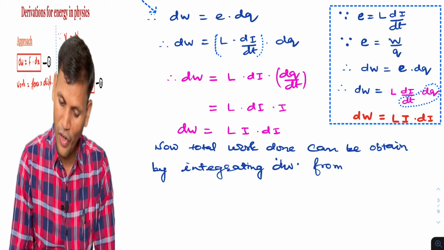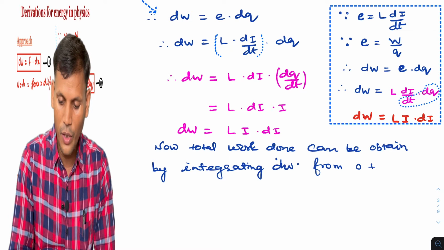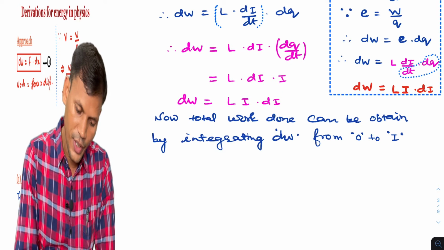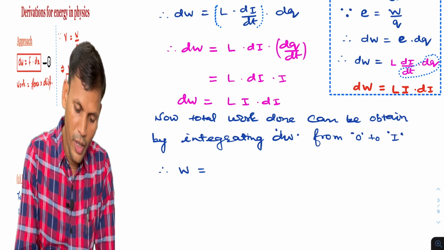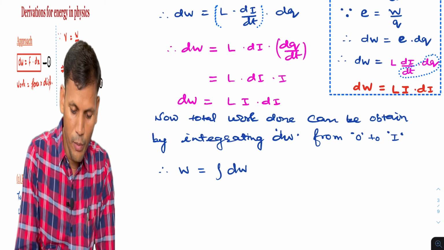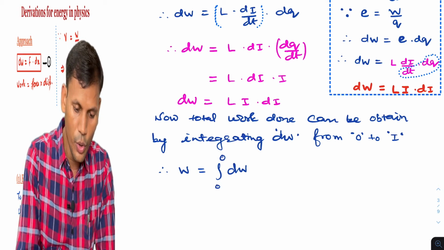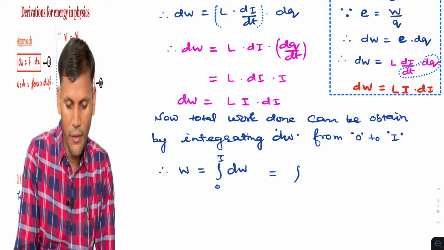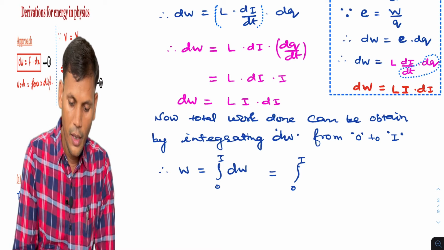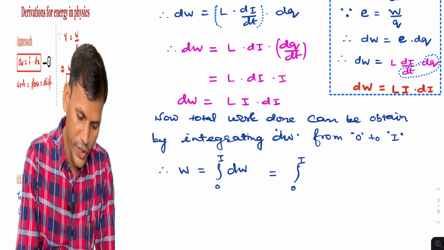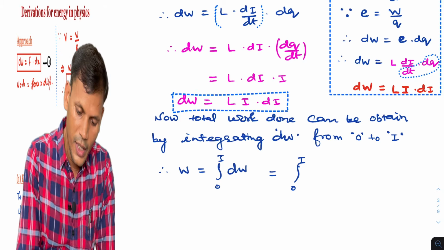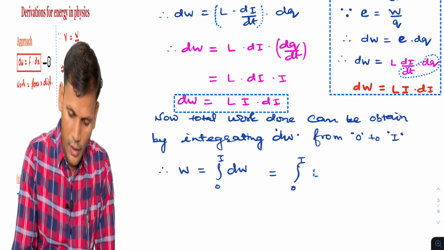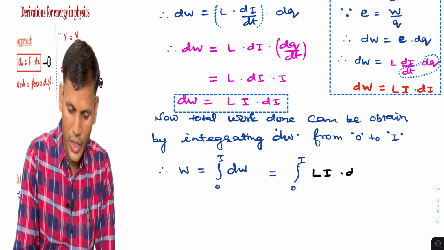So from 0 to I, this is the limit of the current. Therefore W will be the integration of dW from 0 to I. What is dW? Already we got dW over here, that is Li into di.